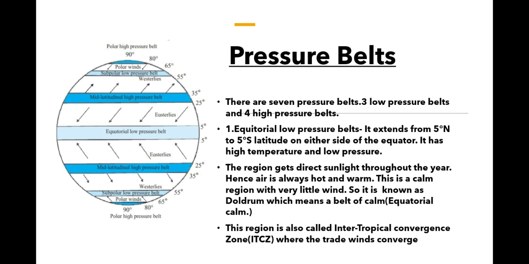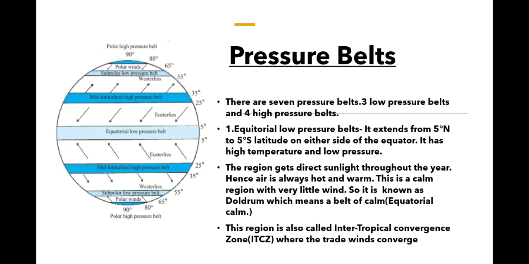It has high temperature and low pressure. Always remember, here you need not learn: in the equatorial low pressure belt the temperature is high, so pressure is low. The region gets direct sunlight throughout the year, hence the air is always hot and warm. So this is a calm region with very little wind. It is also known as the doldrums, which means a belt of calm, equatorial calm. It is very famous by the name doldrums.